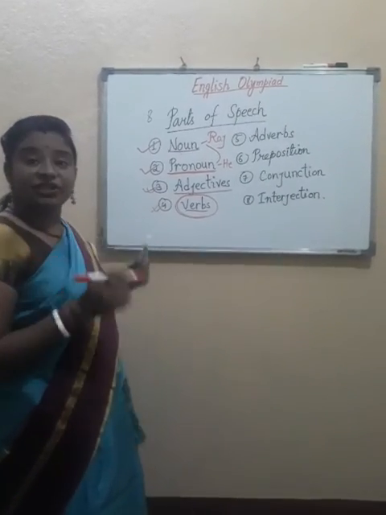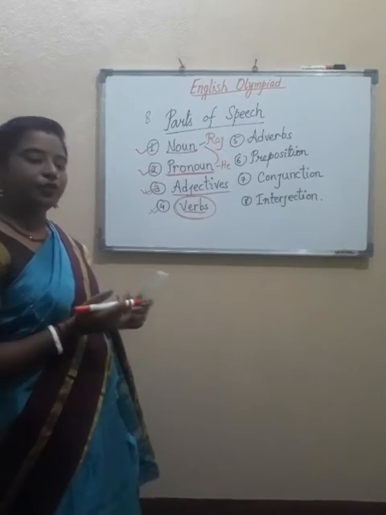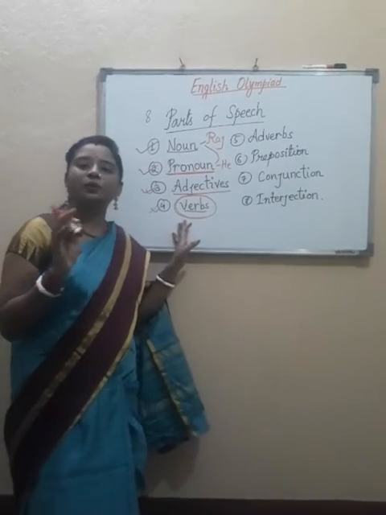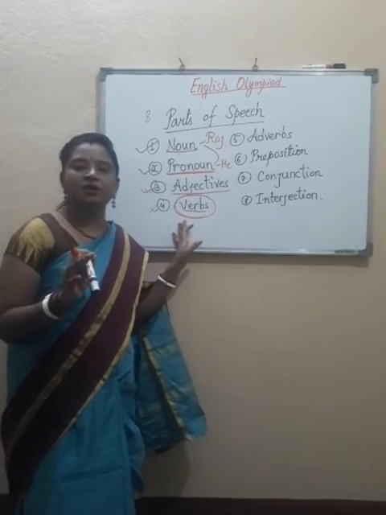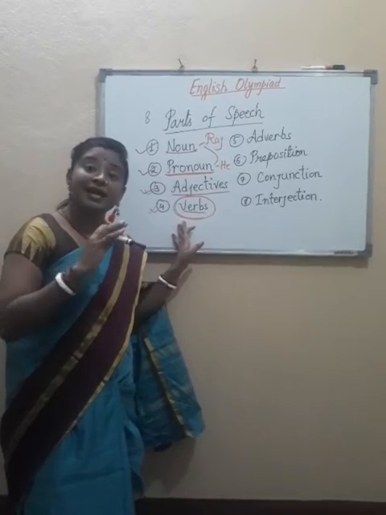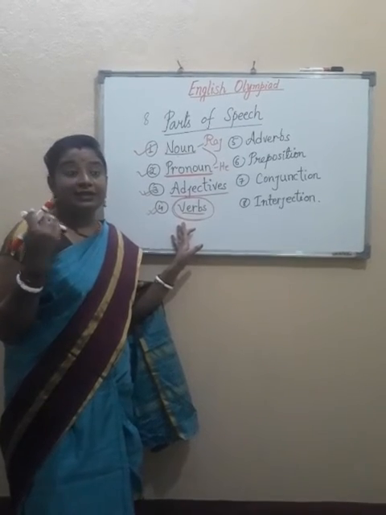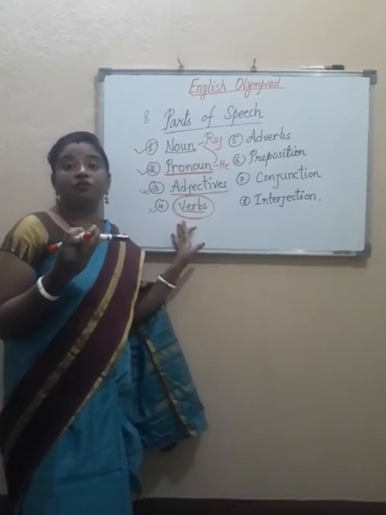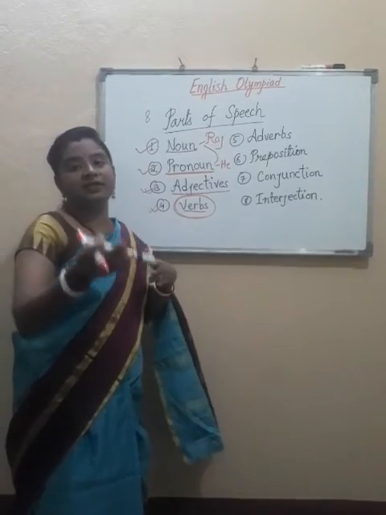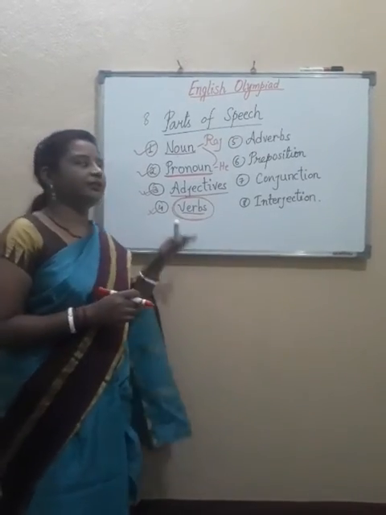These are the action words or the doing words. You can either write that all the doing words are called verbs, or you can say all the action words are called verbs. When you read about the types and different forms of verbs, there are many categories. You are going to read it in this lesson.